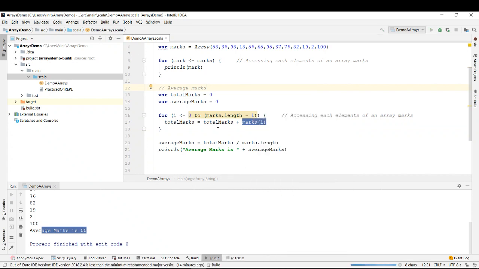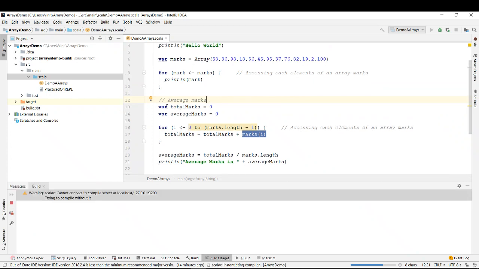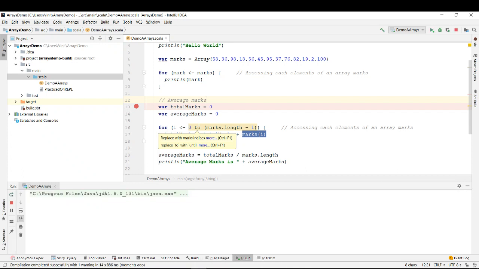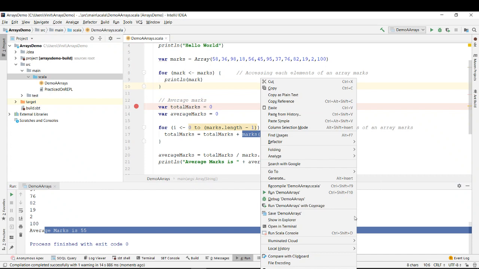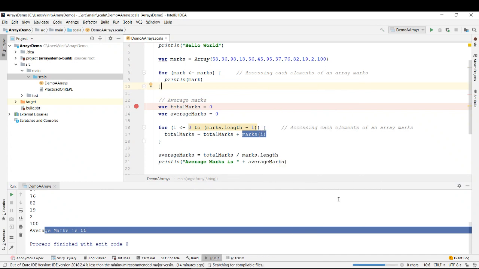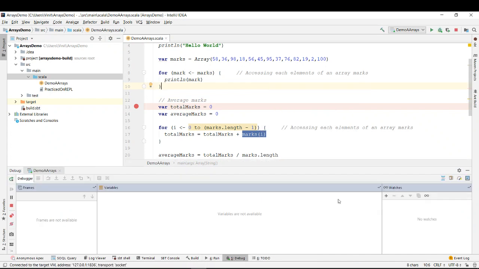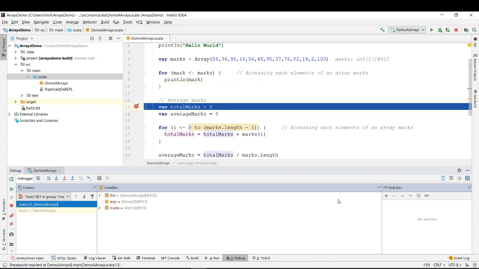And just run it. We have already seen how to debug it. If you want to understand more, you can simply put a breakpoint over here. We are running it. Let's see the output first, then we'll see how to debug. You are getting the same output. If you want to debug it, just put a breakpoint over here. You understand the program better when you debug it. So just right click and debug it, and try to execute it one by one.